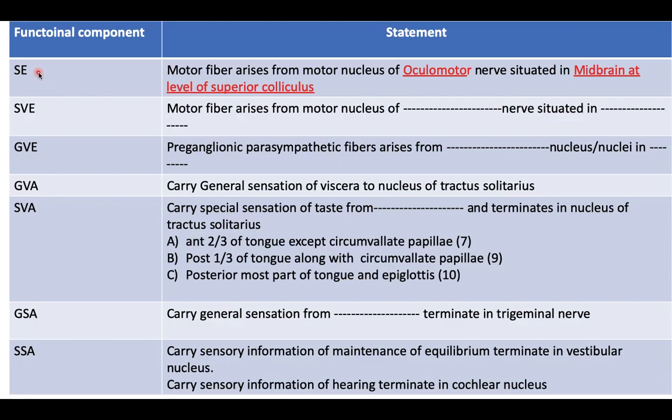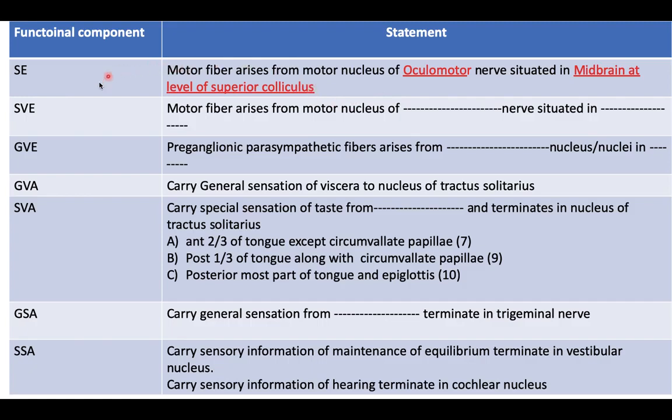First, the nuclei of somatic efferent, because they are the motor nuclei. So what is our statement? Motor fiber arises from the motor nucleus of the oculomotor nerve situated in the midbrain at the level of the superior colliculi. What you have to do is change the nerve name and the place in the brain where the motor fiber arises. For example, for the trochlear nerve, the statement remains the same. Here the trochlear nerve comes, situated in the midbrain at the level of the inferior colliculus.